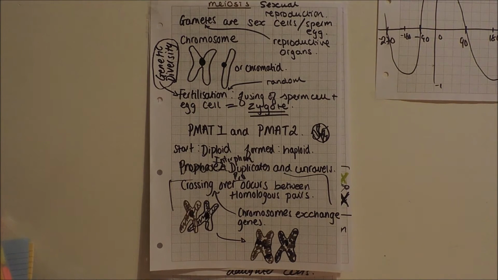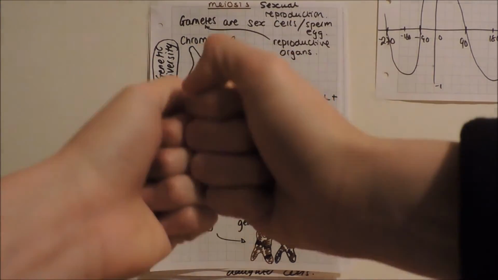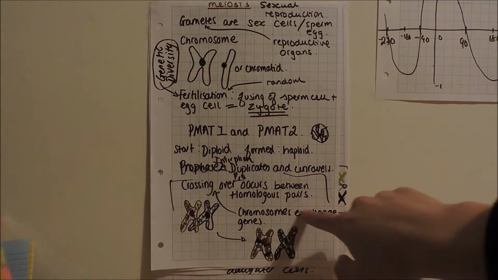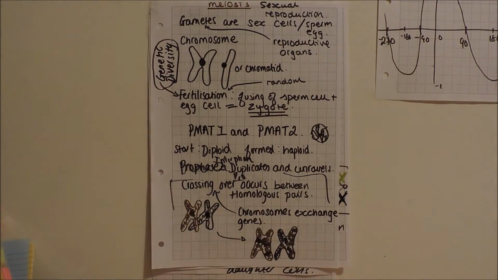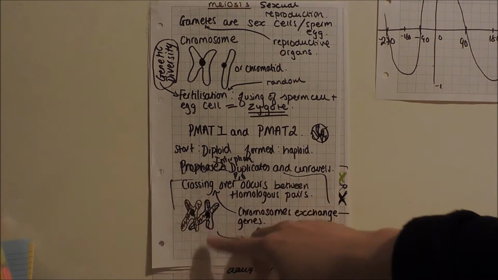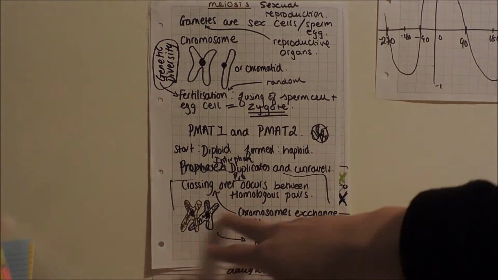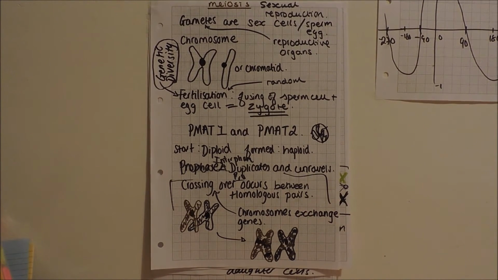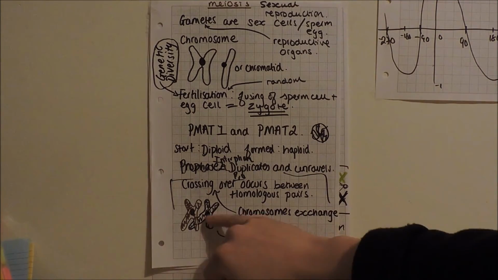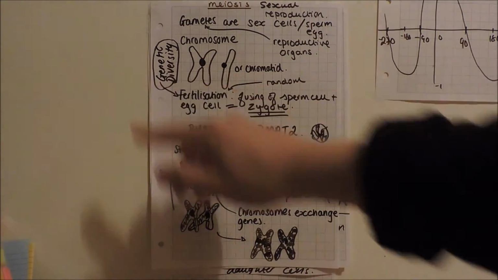Crossing over is when the homologous pairs come along and they almost interlock with each other. When they interlock, chromosomes exchange their genes. Genes are a part of the chromosome, and they will exchange genes. So this is where I've got the black chromosome and the brown chromosome, and they're homologous pairs, so they are almost identical but not fully. Same size, same genes in the same spots, and they will swap. Parts of the black gene will go into the brown gene, and part of the brown gene will go into the black gene, like this. So you've got genetic diversity again.